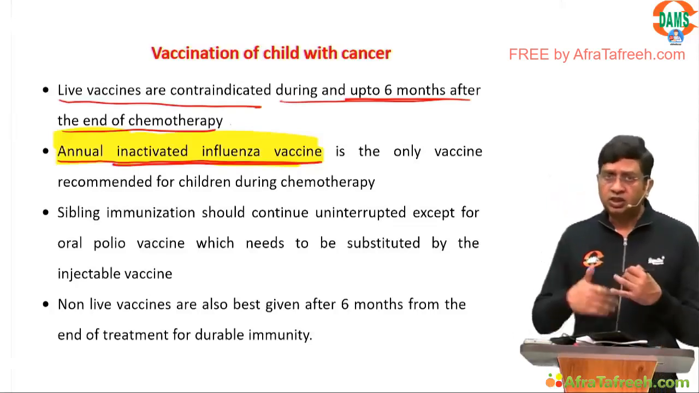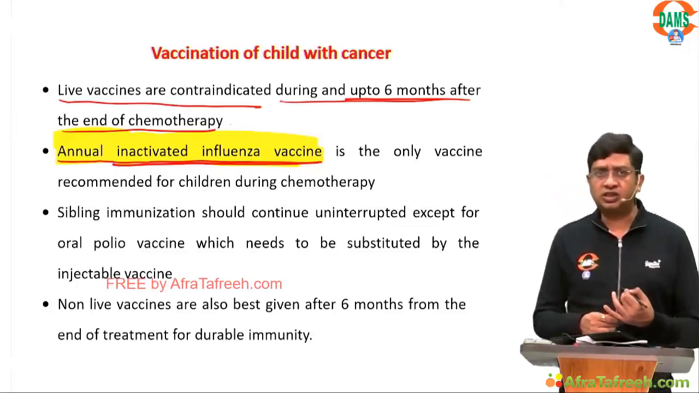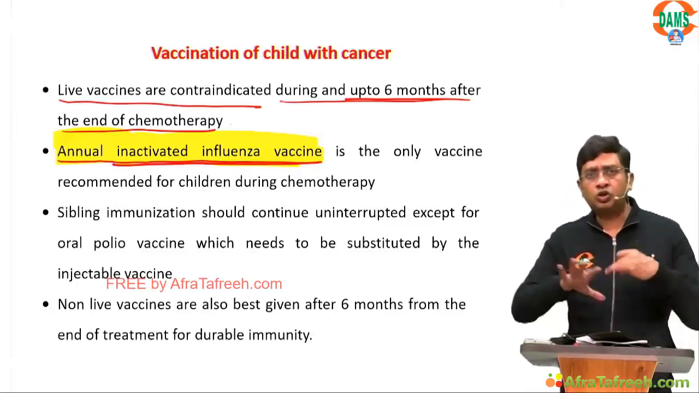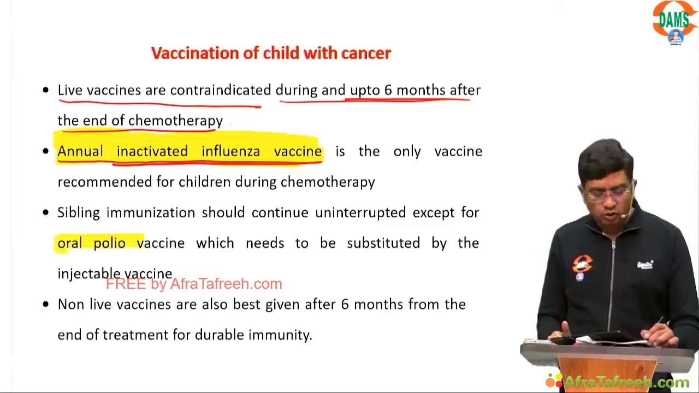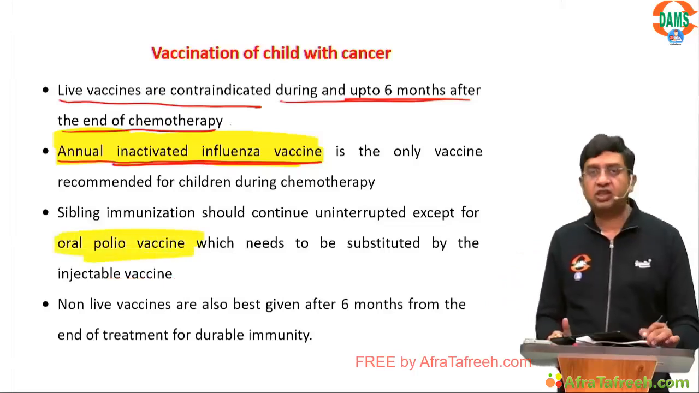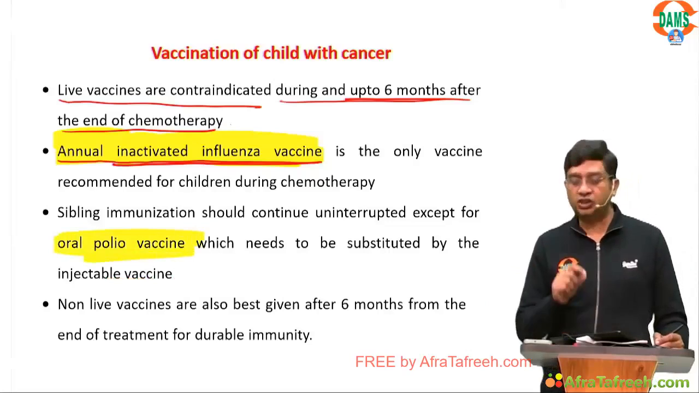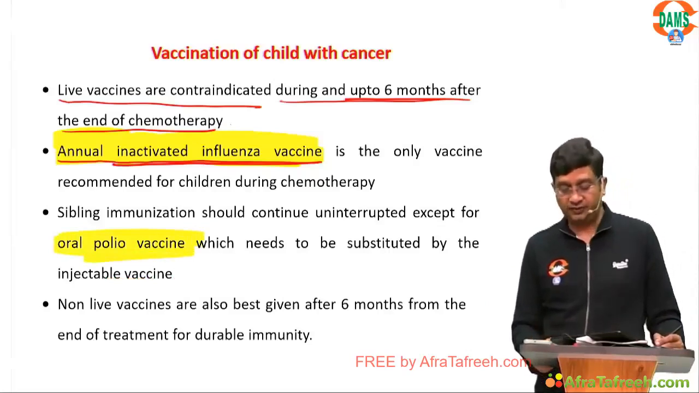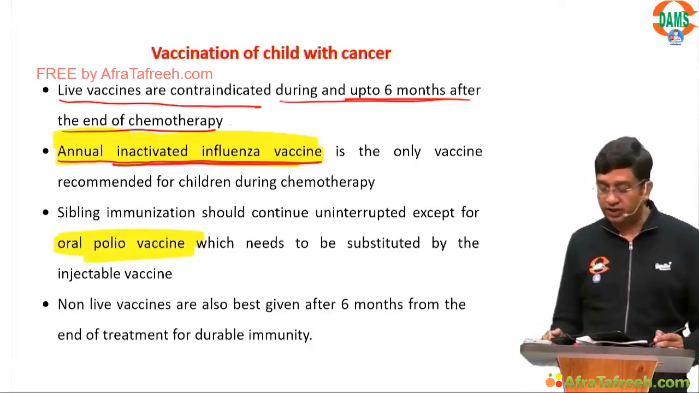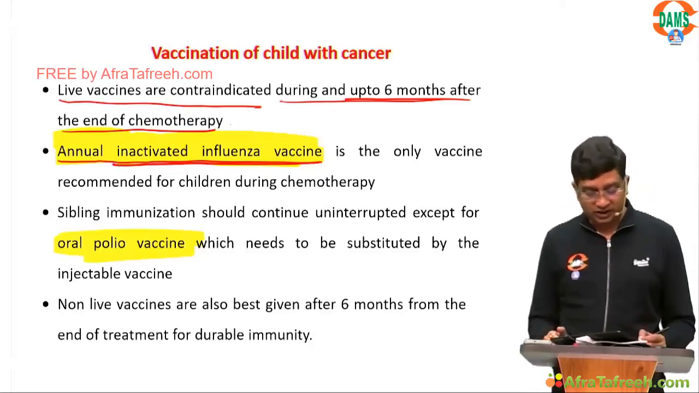Right? Thus, the sibling can be given the vaccines. Sibling immunization should continue uninterrupted. Only the point is, you should not give oral polio vaccine to the siblings. This should be substituted by the injectable polio vaccine.